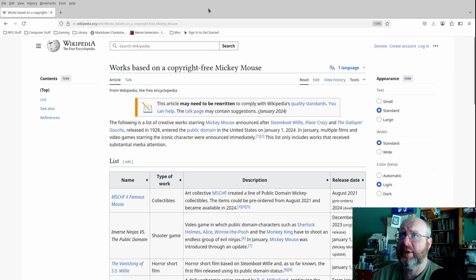So this is from Wikipedia, and to be clear, none of this constitutes legal advice. But the following is a list of creative works starring Mickey Mouse announced after Steamboat Willie, Plane Crazy and The Gallopin' Gaucho, released in 1928, entered the public domain in the United States on January 1st, 2024. In January, multiple films and video games starring the iconic character were announced immediately. This list only includes works that received substantial media attention.